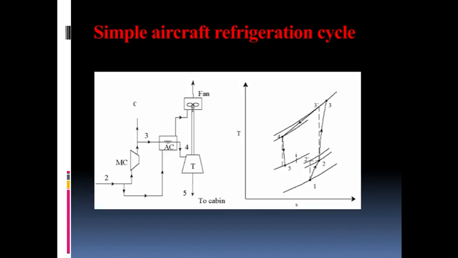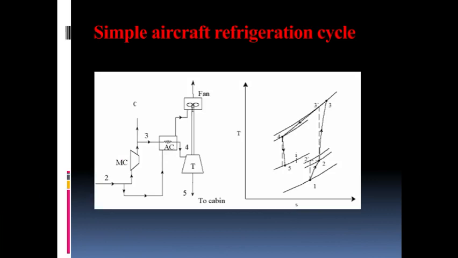Here is the schematic diagram of the aircraft refrigeration system. Here you can see from point 2 to 3 the main compressor is there. From 3 to 4 the heat exchanger is there, and 4 to 5 the turbine is there, where we decrease the temperature and pressure of air and maintain it at the human comfort level, and then after that we send it to the cabin.